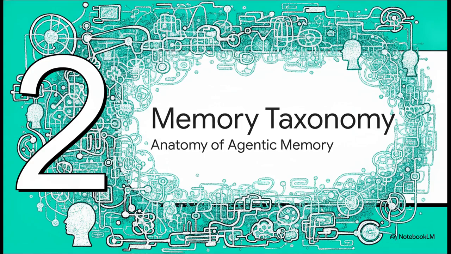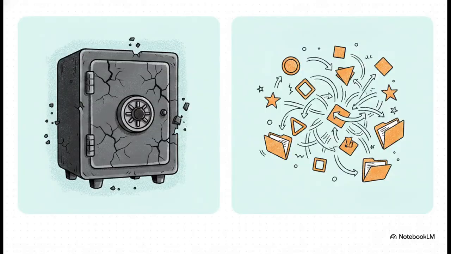Let's look at the actual anatomy of agentic memory. We have to start with the physical substrate. Basically, where the memory actually lives. Internal substrates involve baking information directly into the model's parametric weights. But that can be rigid, and it's super prone to something called catastrophic forgetting. External substrates, on the other hand, use databases like vector indexes. This is a real game changer because it allows the agent to read and write an arbitrary volume of historical data on the fly, completely avoiding the massive computational overhead of retraining the whole model.